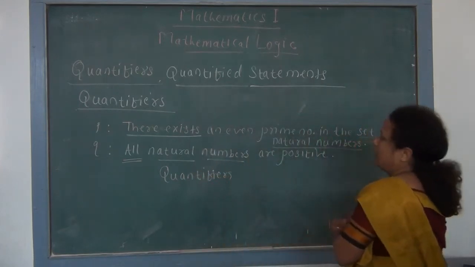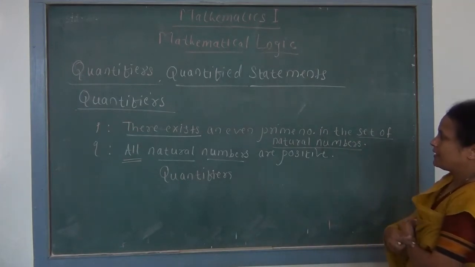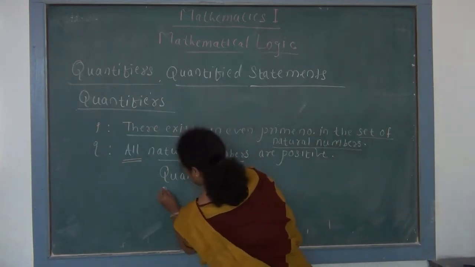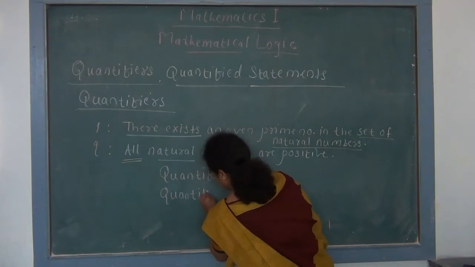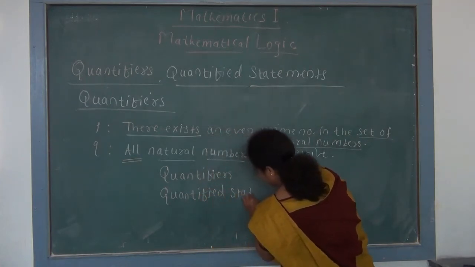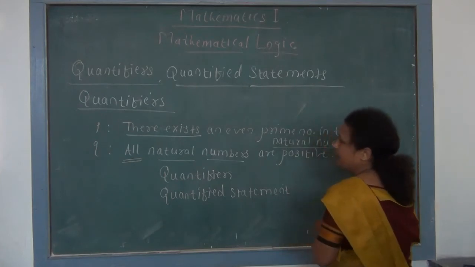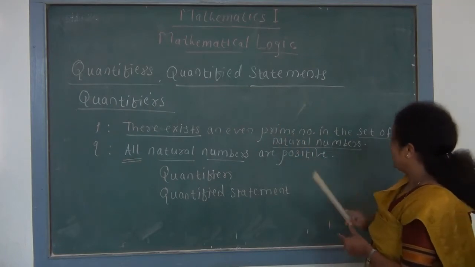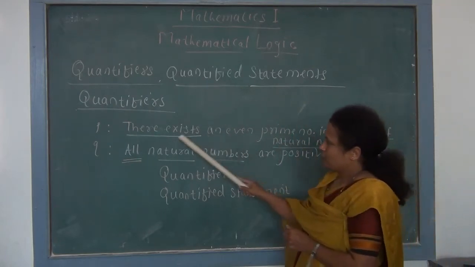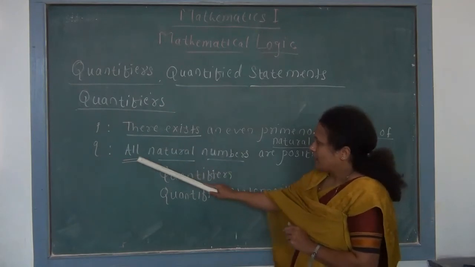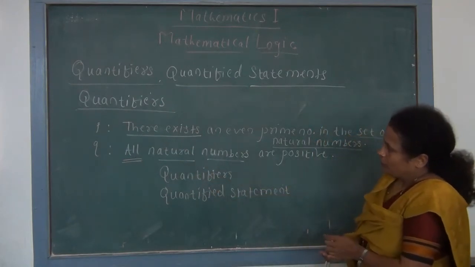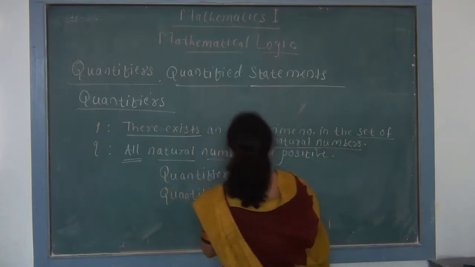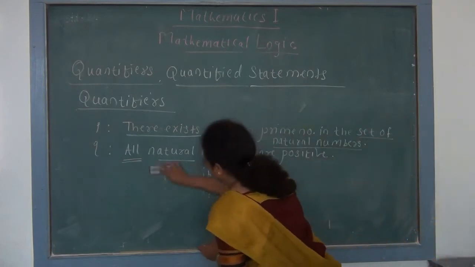And when we use this quantifier and we write a statement, it is called as a quantified statement. So here we have two quantifiers and two quantified statements, because in these two statements we use quantifiers. First quantifier we use here is there exist, and second is all. Now we have to name these two quantifiers as, first quantifier there exist is called as